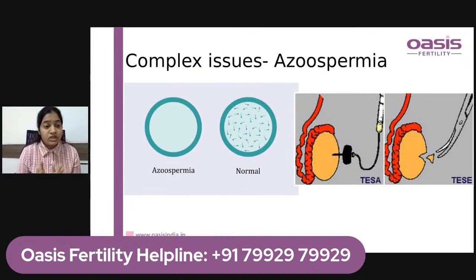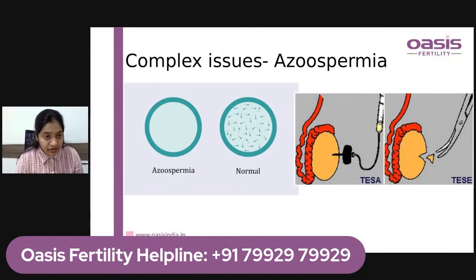Here the testis is exposed after giving an incision over the scrotum, and after the incision over the testis, the tubules are extracted under the microscope and seen for sperms.